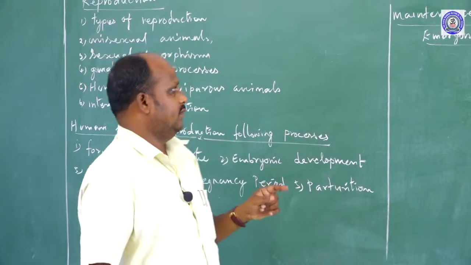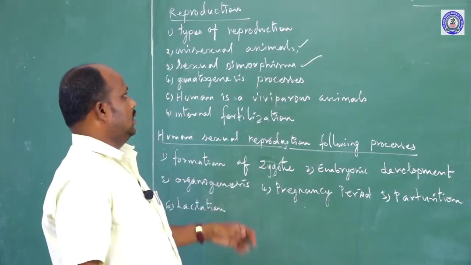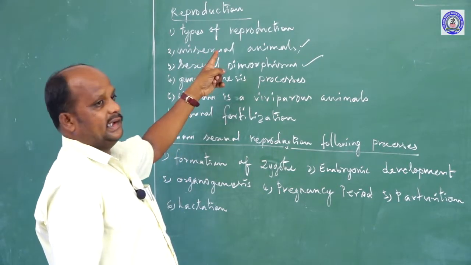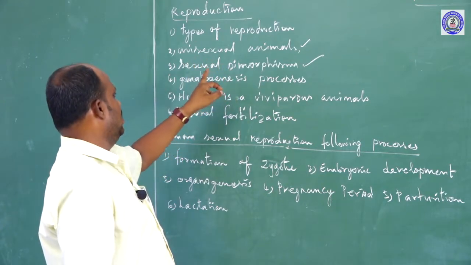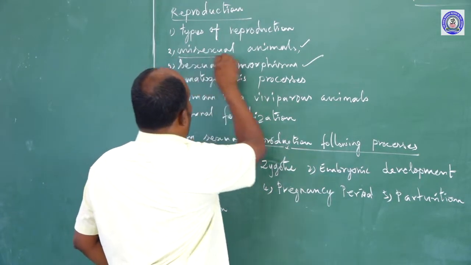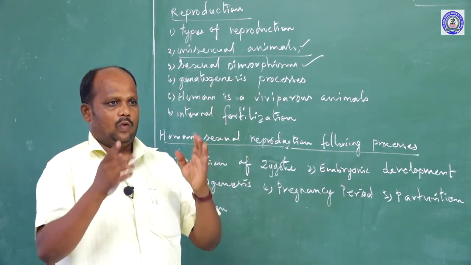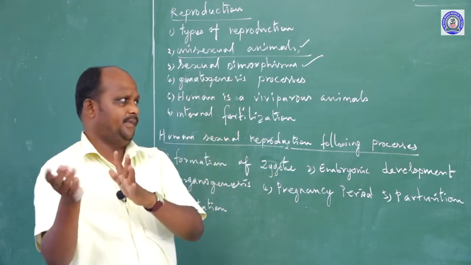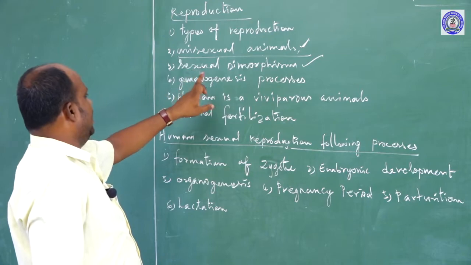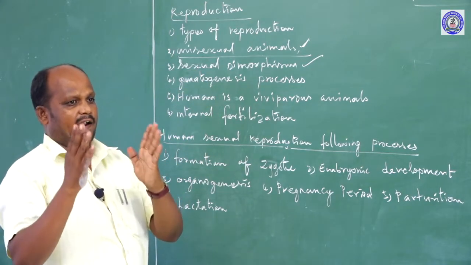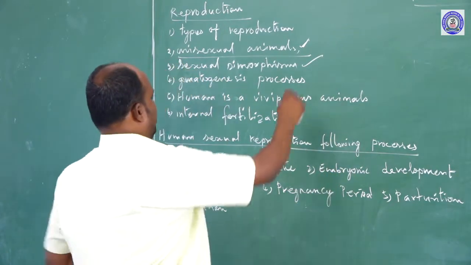The human being is a social animal. Human beings follow sexual reproduction, and sexual reproduction has some features. One is that human beings are a unisexual animal because we have sexual dimorphism. One human being is a male, the second is a female. That is the unisexual condition. Second, sexual dimorphism means morphologically and anatomically we can easily differentiate which is the male and which is the female. That is sexual dimorphism.